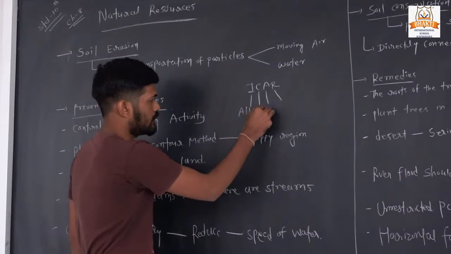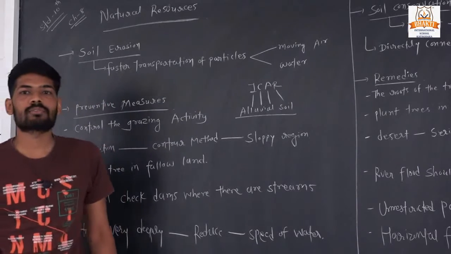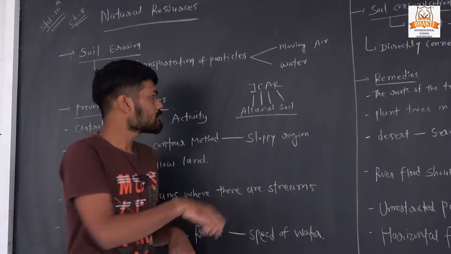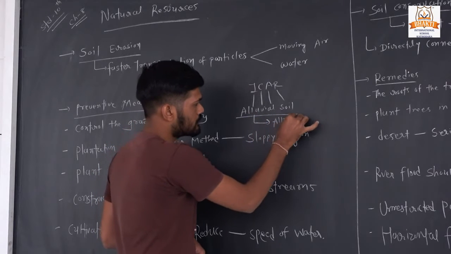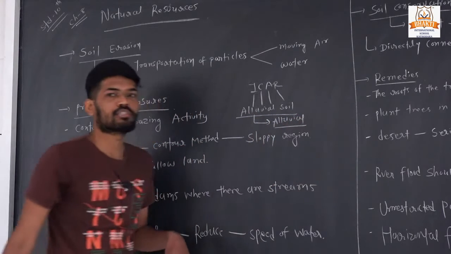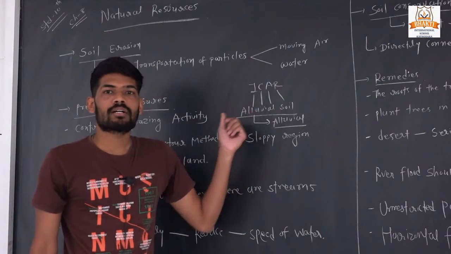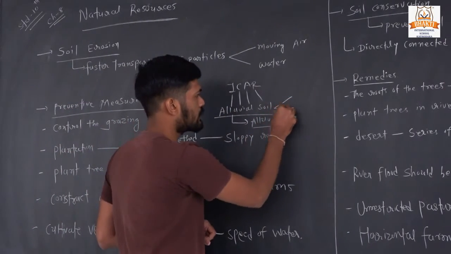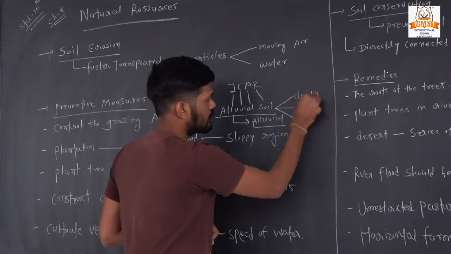Alluvial soil covers 43% of India's total land, and it is mostly made up from the alluvial deposits by the rivers. This alluvial soil is mostly found in areas where there is a river flowing, and the other one is the delta region, okay.